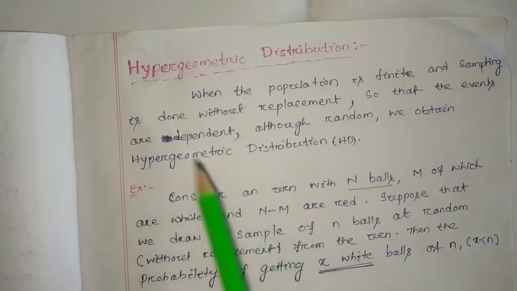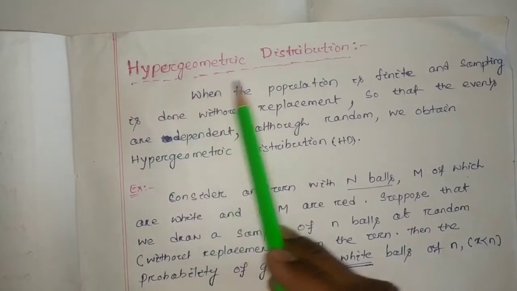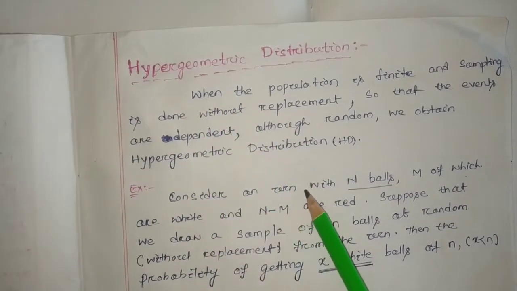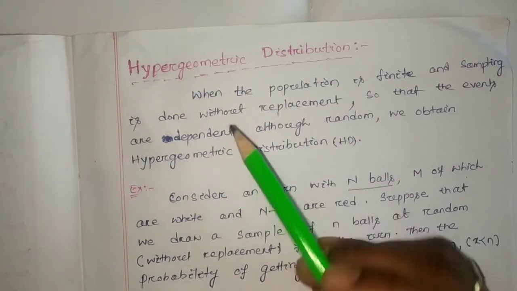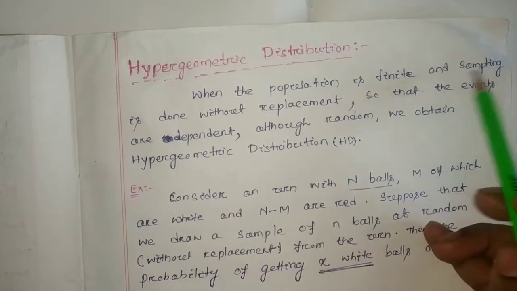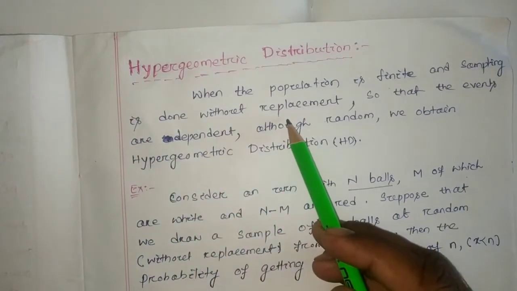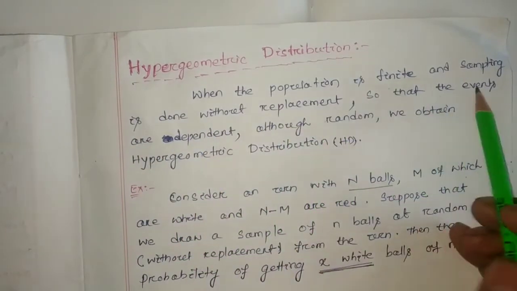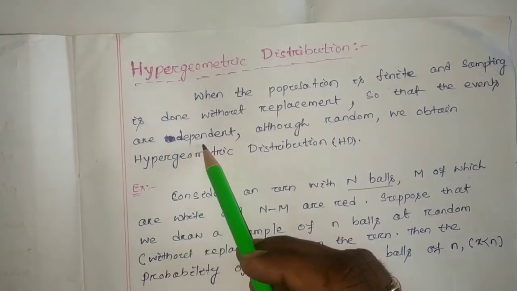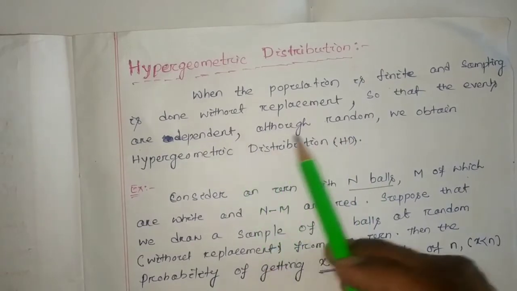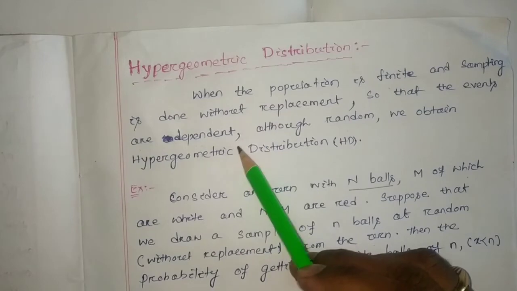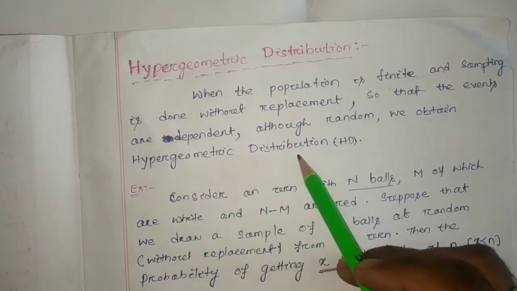Today we are going to discuss hypergeometric distribution. First of all, where is the hypergeometric distribution going to be used? Here it has been written that when the population is finite and sampling is done without replacement, the events are dependent, although random. Maybe these events will be random, but the events will be dependent on each other. At that time we are going to use the hypergeometric distribution.